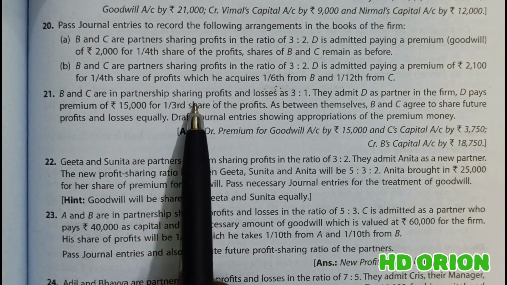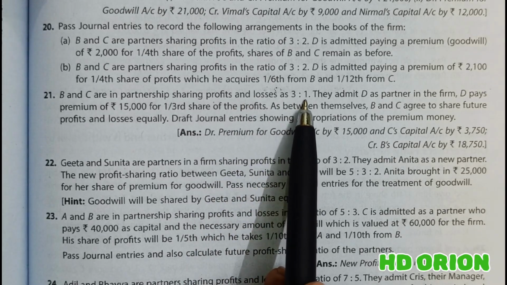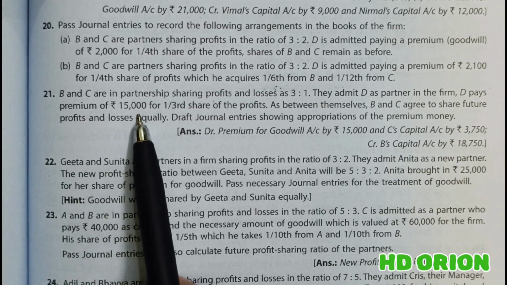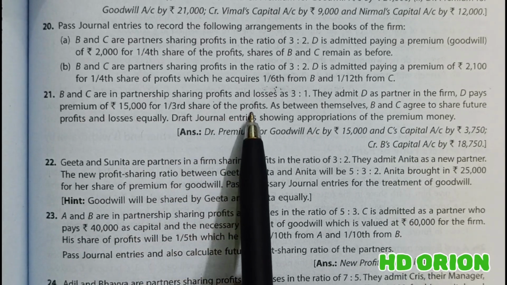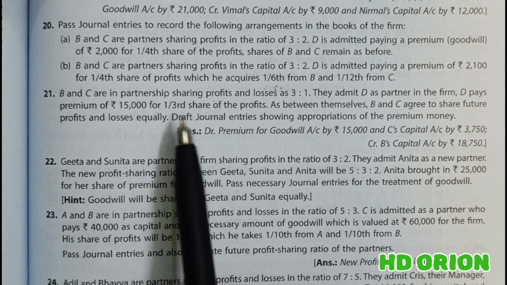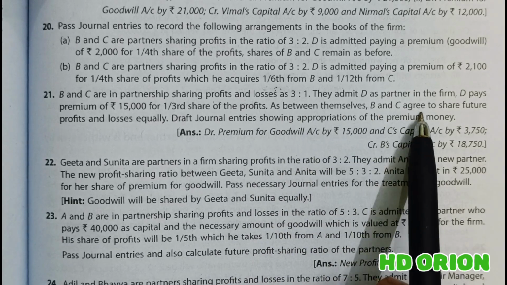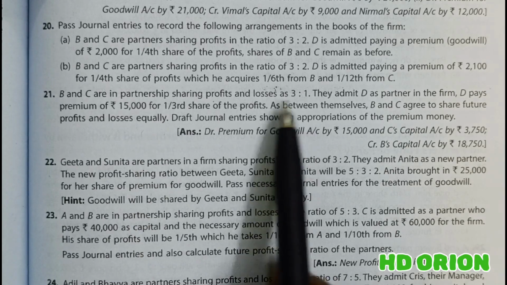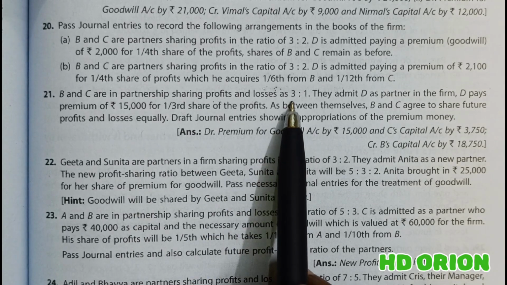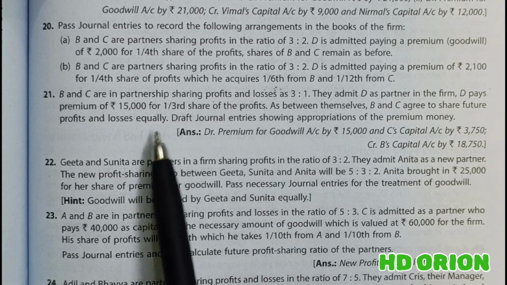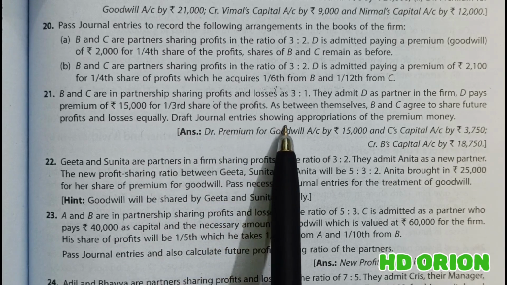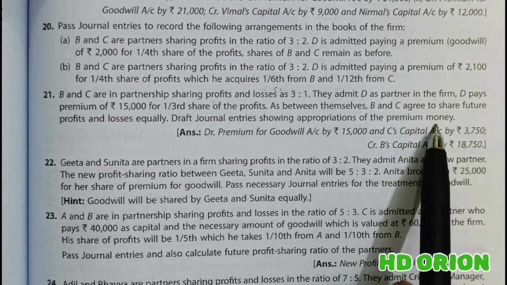B and C are in partnership, sharing profits and losses as 3:1. They admit D as a partner in the firm. D pays premium of rupees 15,000 for 1/3 share of the profits. So out of the total profits of the firm, new partner D will be paid 1/3 of it. As between themselves, B and C agree to share future profits and losses equally. Now see, the old ratio and the new ratio have changed. The old ratio of old partners B and C was 3:1. Now it has changed to 1:1. Draft the journal entries showing appropriation of the premium money.